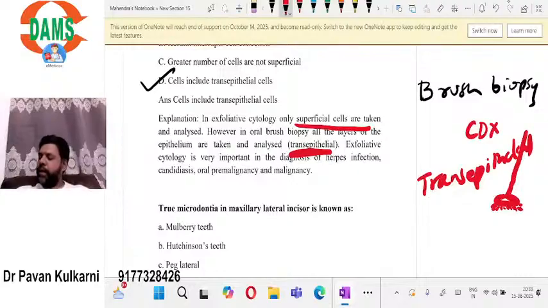Now, can we use this exfoliative cytology in other conditions also? Yes, we can use this in oral cancer diagnosis, oral pre-cancer diagnosis, herpes, pemphigus, candidiasis. All these are the conditions where we can use this.